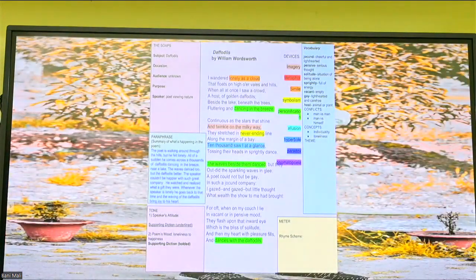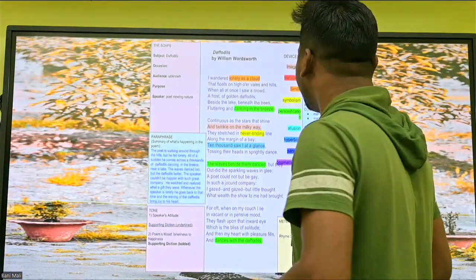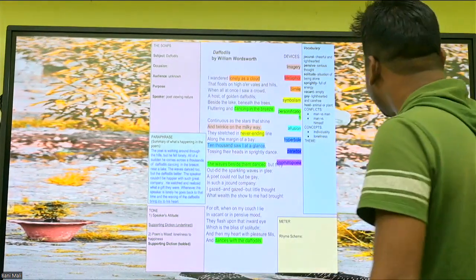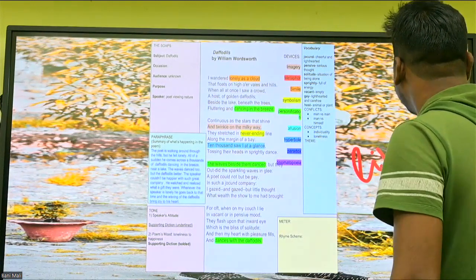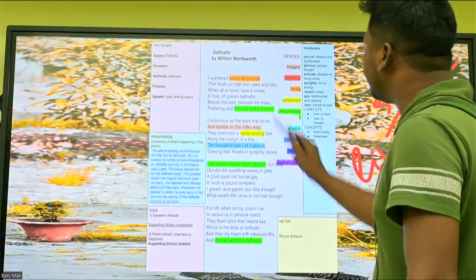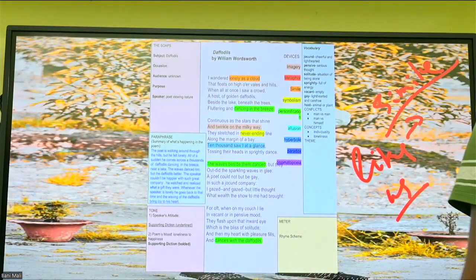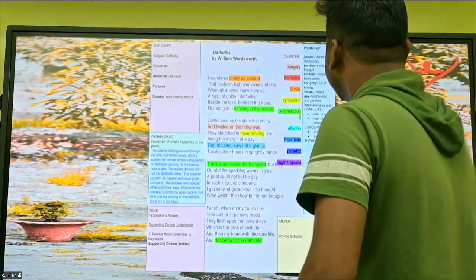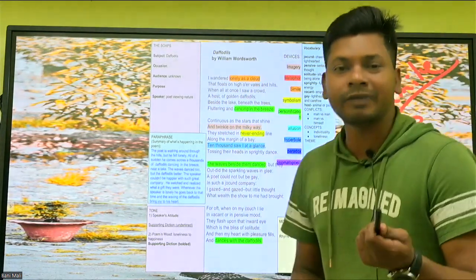And look here at the poetic devices. The first line: as we know, when we compare with like or as, it automatically becomes a simile. The first line, lonely as a cloud, becomes a simile. Then personification. You know what personification is?